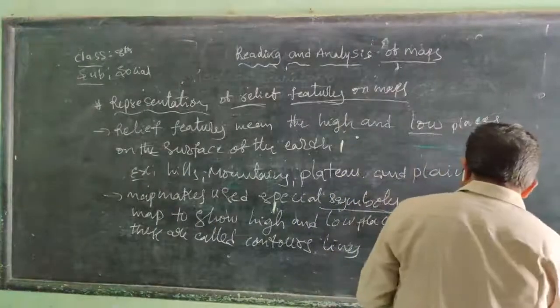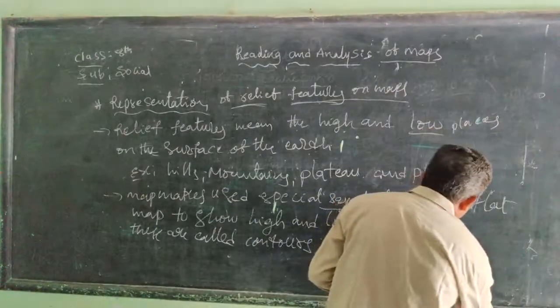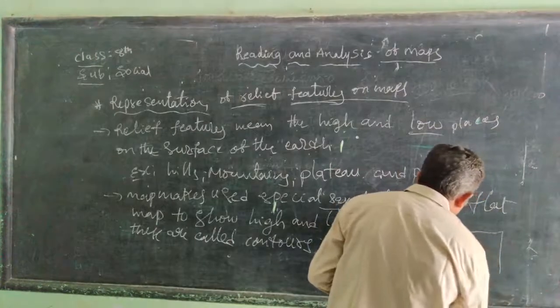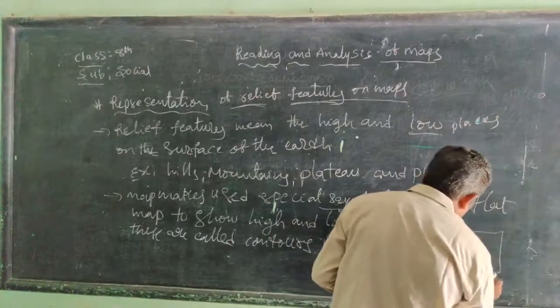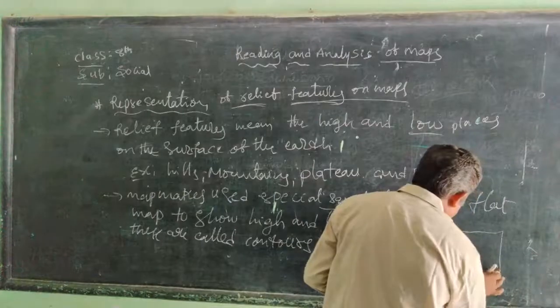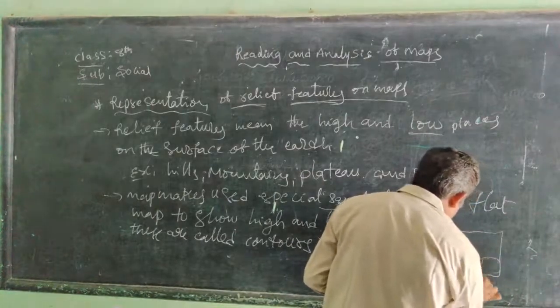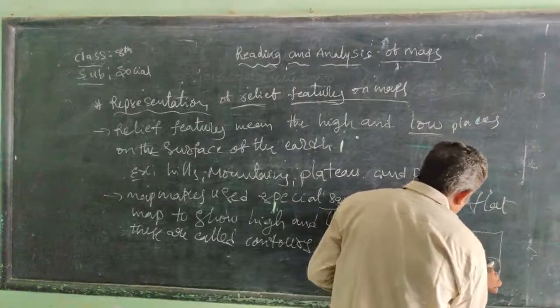Example: this is a flat paper. Here we see water bodies like this, and this is the ocean also.